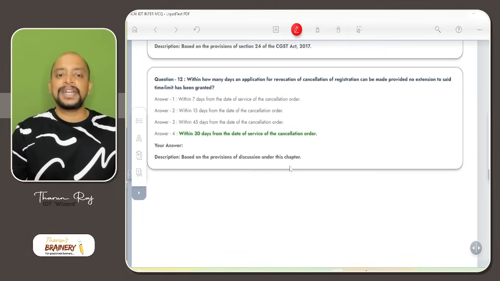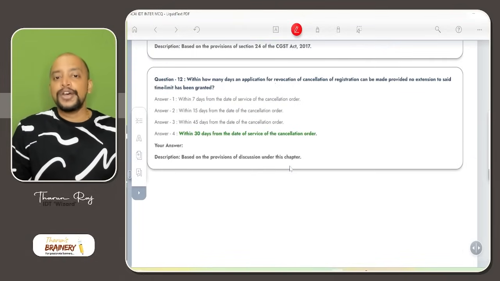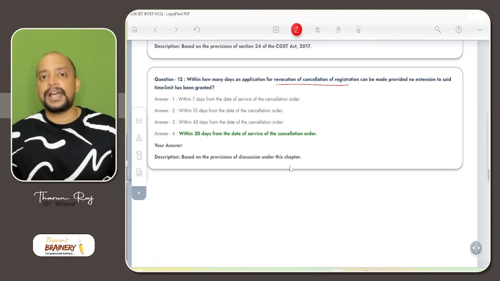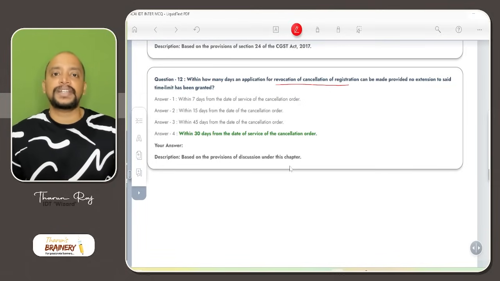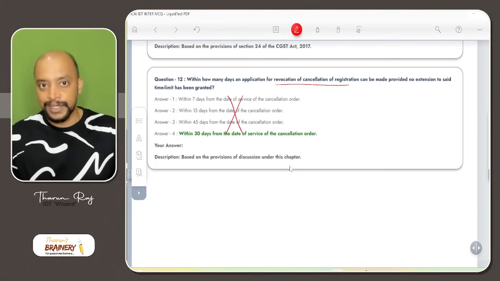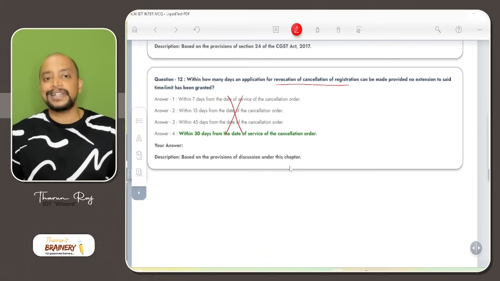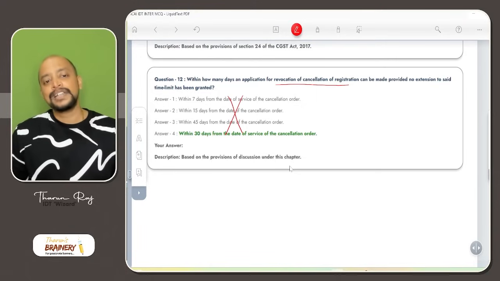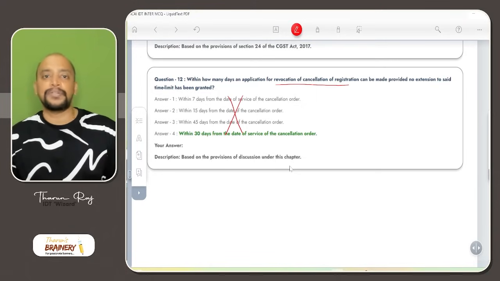Then, within how many days can an application for revocation of cancellation of registration be made? Revocation of cancellation of registration is now 180 days. 90 days plus it can be extended for a further period of 180 days. So here this is wrong because now we have an amendment related to this. So the period is now 90 days, plus it can be extended for a further period of 180 days. So this is not the correct answer. Okay, now there is a change in the provision.